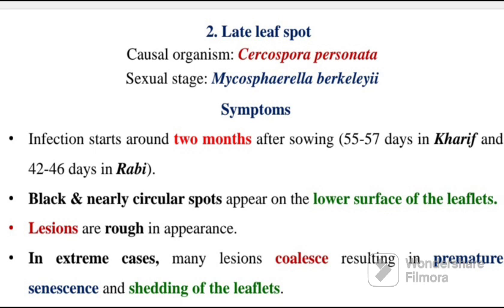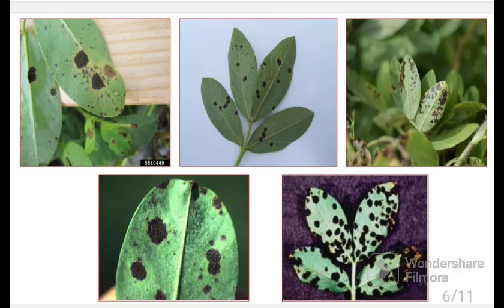But the most important thing is that early leaf spot comes in the early stages, at 1 month, and late leaf spot, as the name suggests, comes in the later stages, 2 months after sowing, and here black and nearly circular spots are formed and appear on the lower surface of leaflets. Lesions are rough, and in early leaf spot the lesions were not rough.